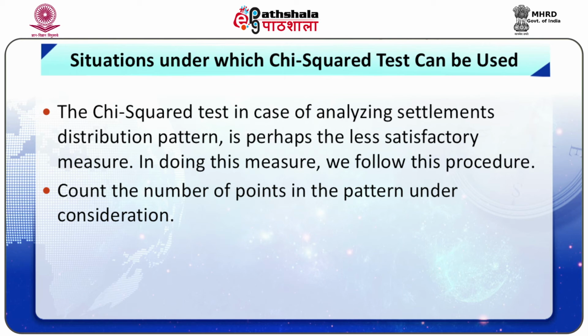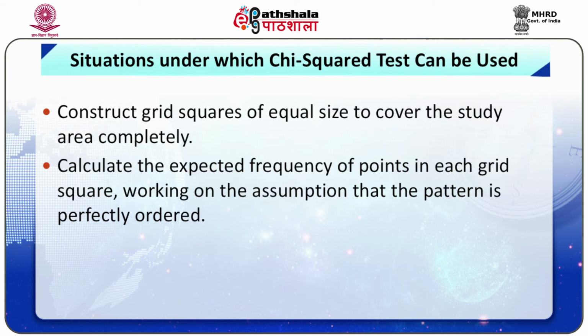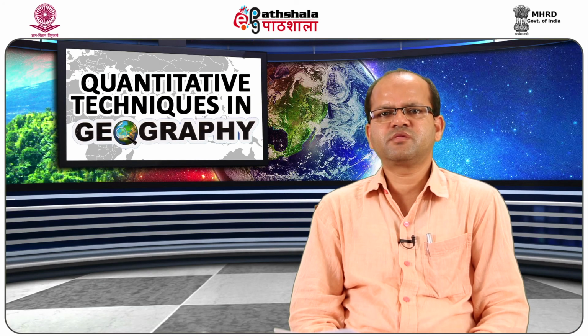In doing this measure, we proceed as follows: count the number of points in the pattern under consideration, construct grid squares of equal size to cover the study area completely, calculate the observed frequencies of points in each grid square, calculate the expected frequencies of points in each grid square, working on the assumption that the pattern is perfectly ordered as in figure 2 part A.